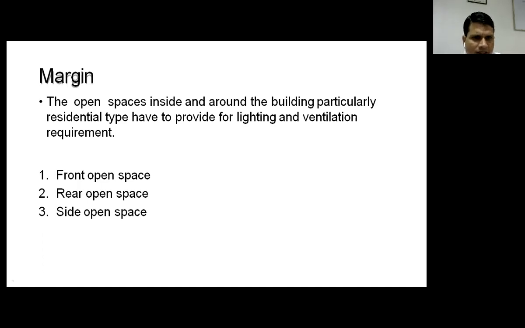Margins are the setbacks. Three types of margins are provided: front margins or front open space, rear open space, and side open space. These are provided for light, ventilation, and air requirements.